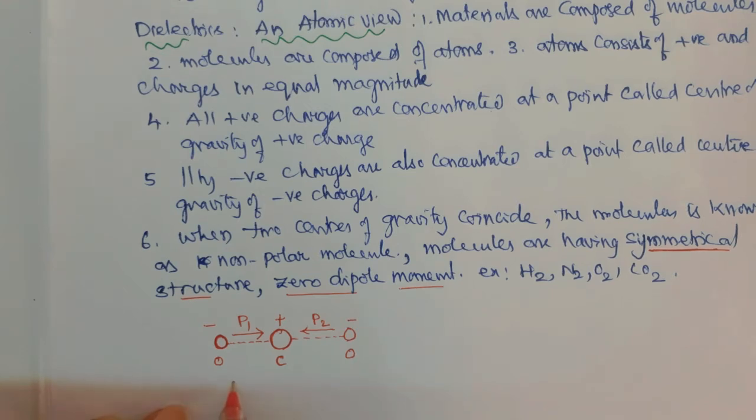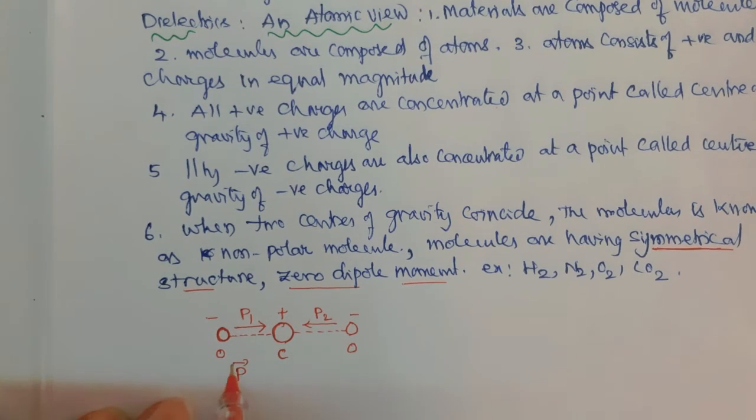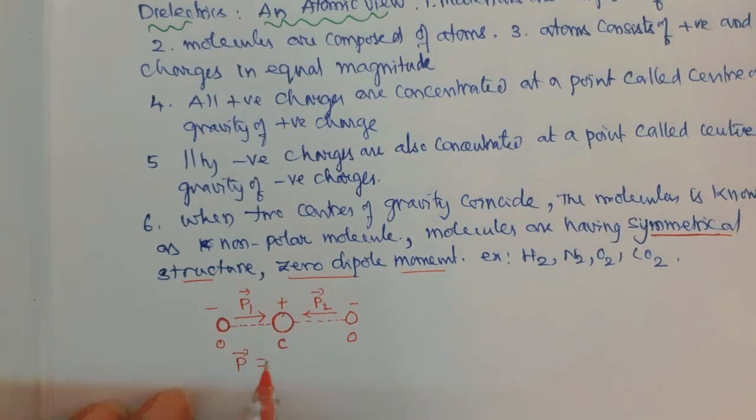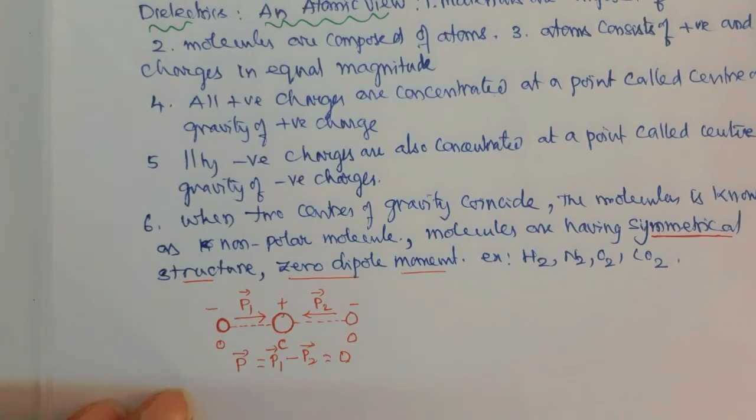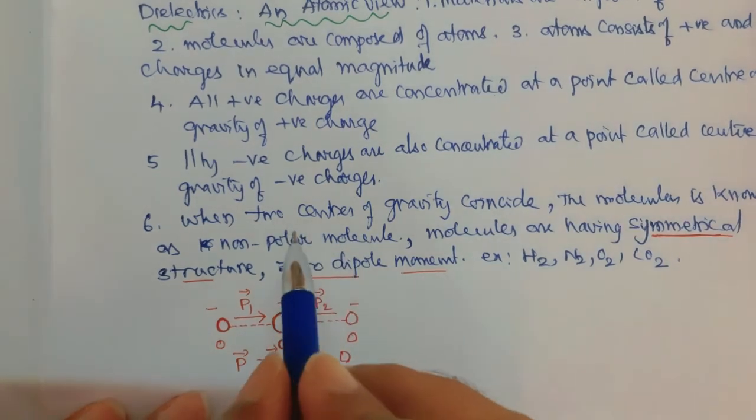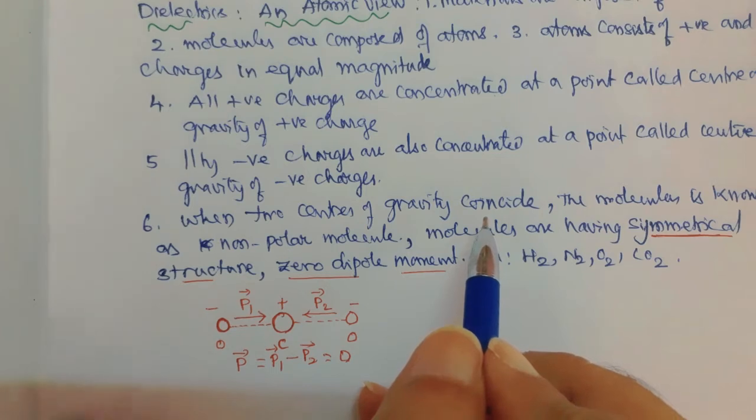The resultant dipole moment is P1 minus P2, since these two are in opposite directions, so the resultant is equal to 0. So non-polar molecules have zero dipole moment and a symmetric structure. This is the case when the two centers of gravity coincide with each other.